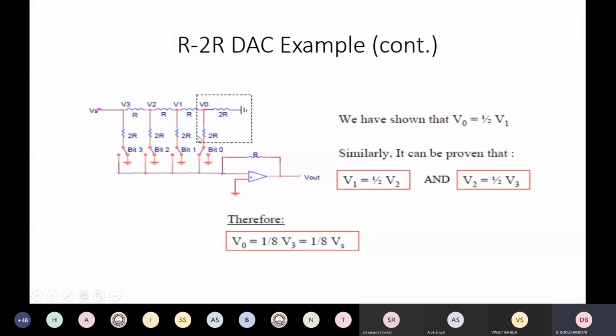Similarly, it can be proven that V1 is half V2, and V2 is half V3, and V3 is nothing but Vs. So with these relations, V0 in terms of V3 comes out to be 1 by 8 V3, and V3 is nothing but Vs. So V0 is 1 by 8th of the input voltage that is coming in.